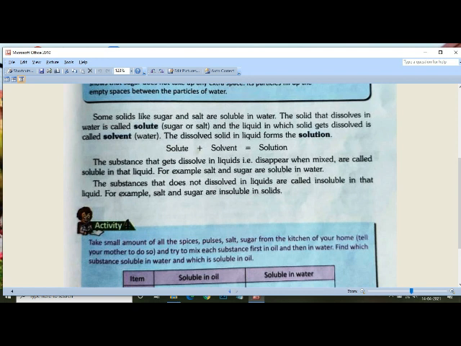For example, salt and sugar are soluble in water. The substances that do not dissolve in liquids are called insoluble in that liquid. For example, salt and sugar are insoluble in solids. Okay.